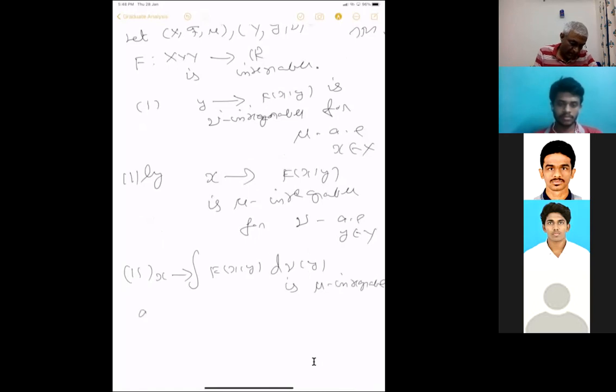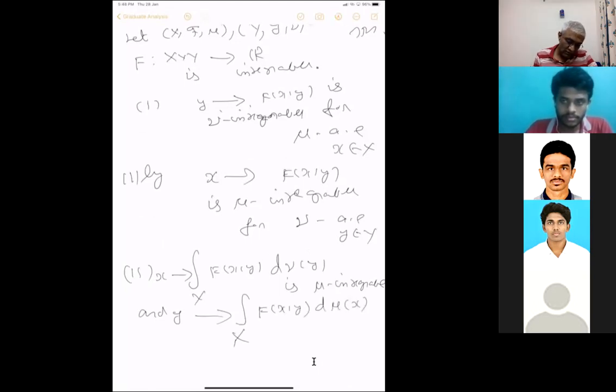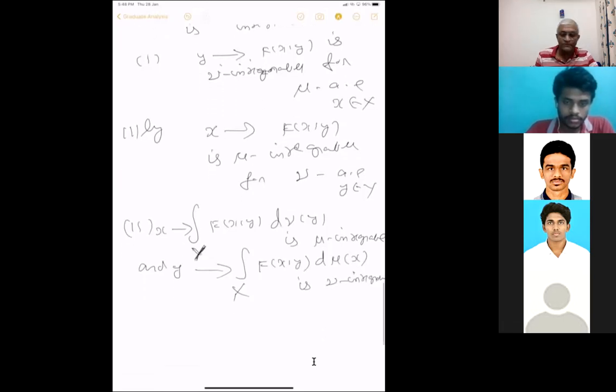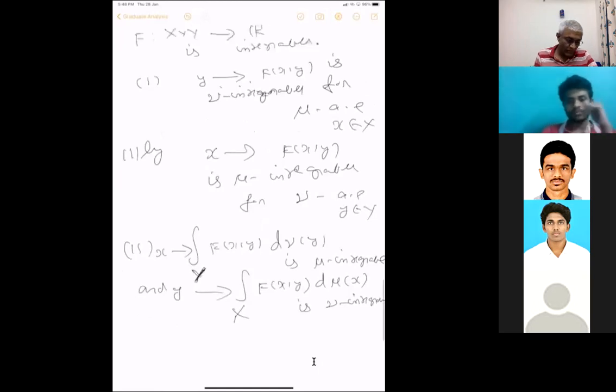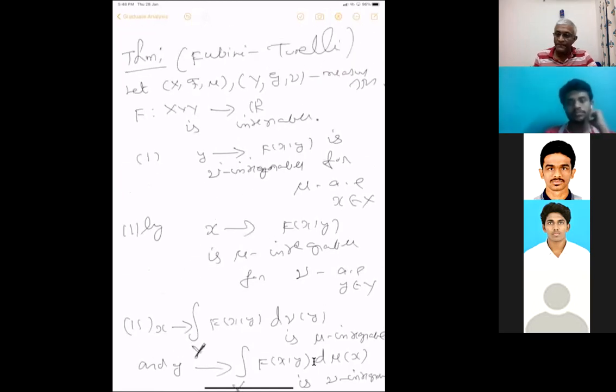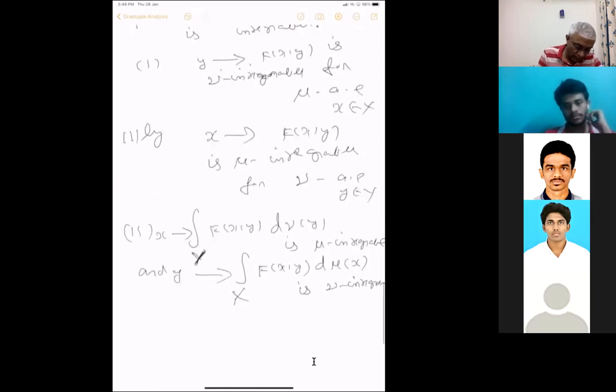And this function y going to, as I said, the statement of the theorem is long. The proof is very easy. The integral of f(x,y) d mu x, this is over x, this is y, is nu integrable. So the statement is clear. Proof.